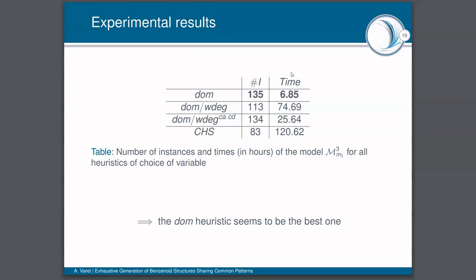The table right here shows us the results for the first model for the multiple pattern problem with all different heuristics for choosing variables. And we can see that the domain heuristic is the best one. And we observed the same behavior for all other models and also for the models used for the single pattern problem.